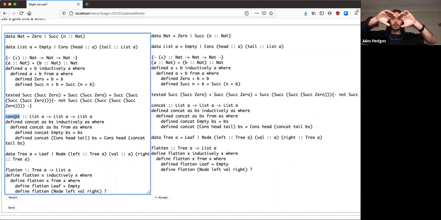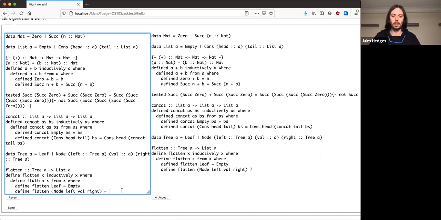So if I have a tree, think of a tree like this. How do I flatten it? Well, I can flatten the left subtree, and then I can flatten the right subtree, and then I can join those two lists end to end. It's not quite as simple as that because I also have this data value which needs to go somewhere in the middle. So this data value, I can cons it because I can use cons to join something onto the front of a list. So if I join it onto the front of the right-hand list, then that's the same as putting it in the middle.